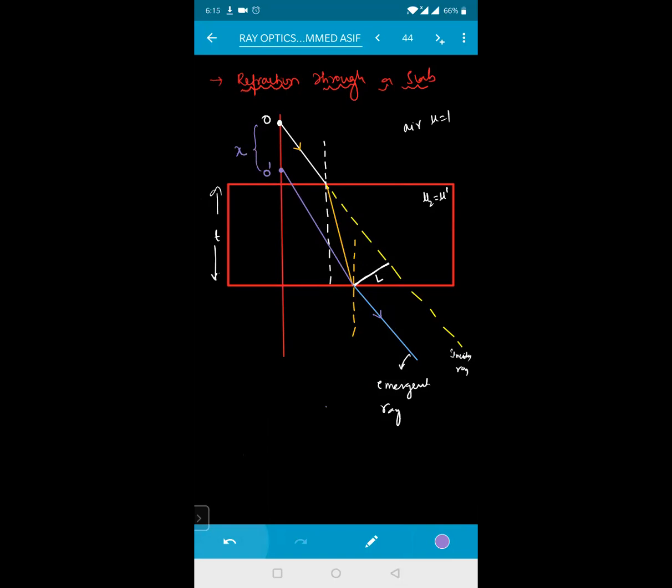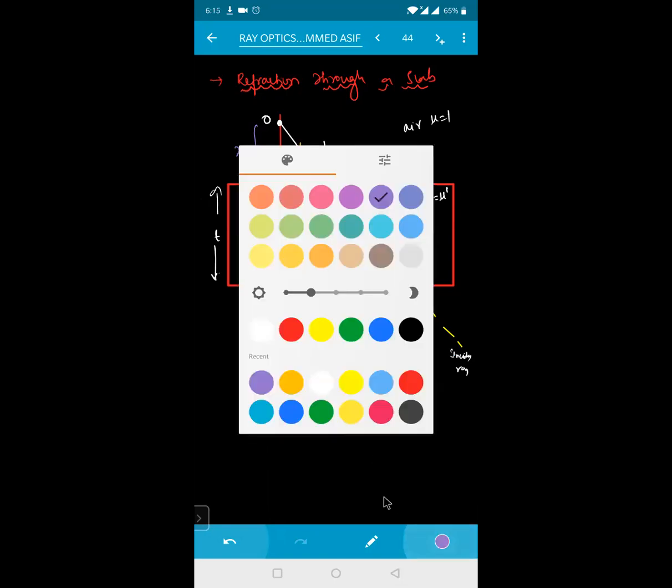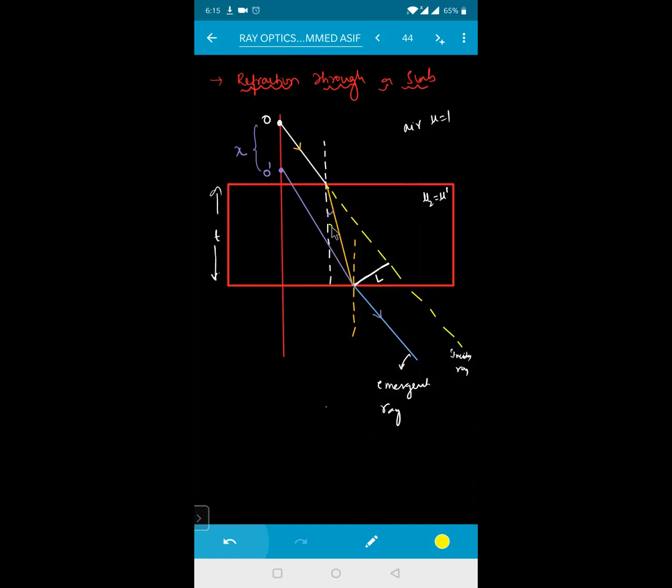Is it clear? Yes, sir. This represents the angle of reflection, angle of refraction, sorry. So this one is your angle of refraction. If this is r for me, this one is also r. Whatever the angle of incidence is here, this will also be the same angle for the emergent ray. Clear? Thickness of the slab is nothing but this one. Incident ray and the emergent ray will always go parallel to each other.